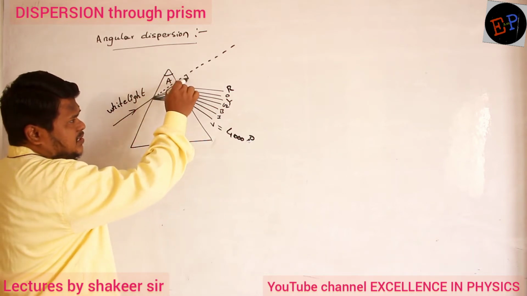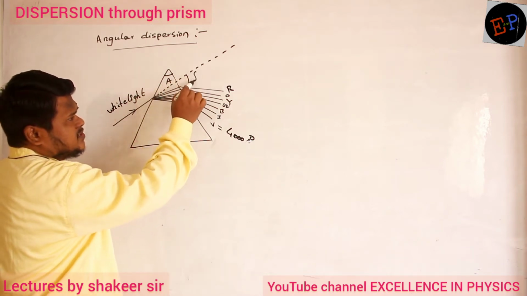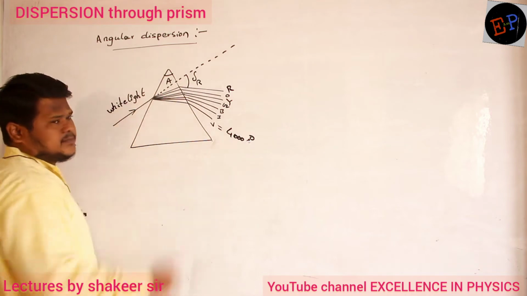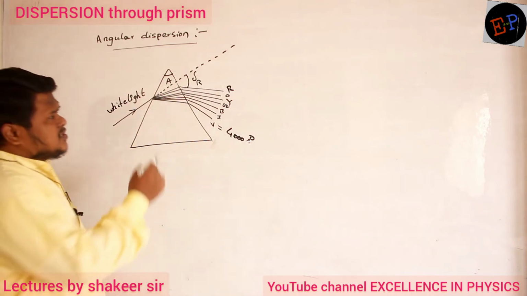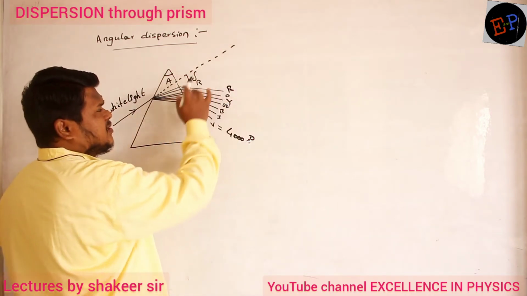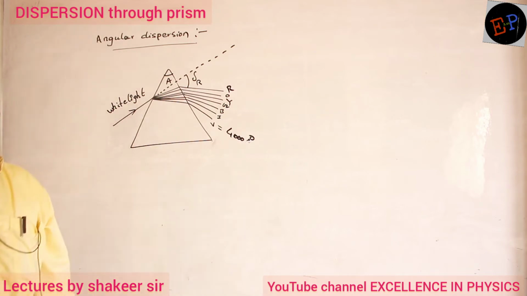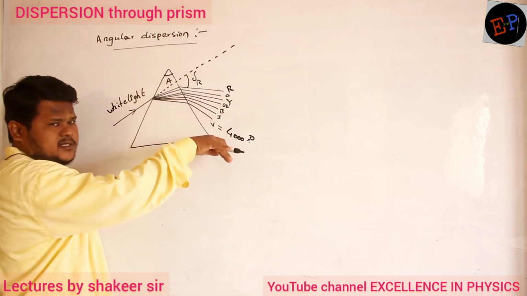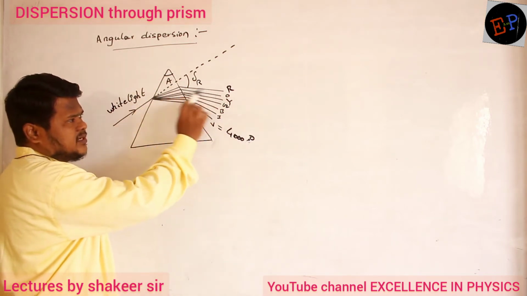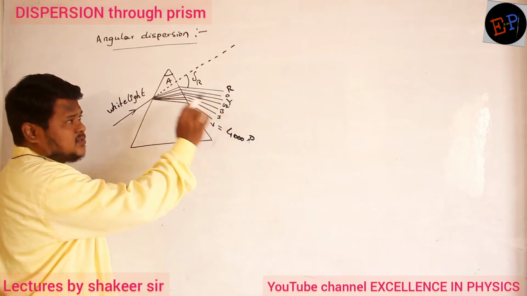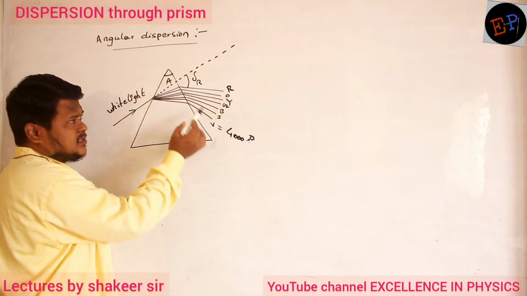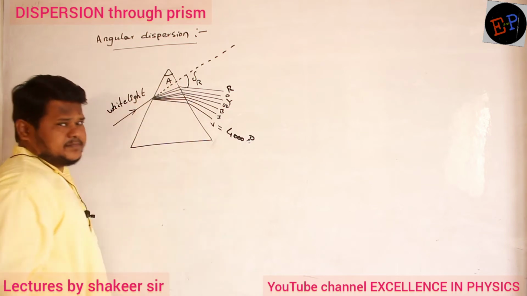So this angle, can I call it the deviation produced in red color? This is the actual direction in which light should travel if there is no prism. But because the prism is present, two refractions have taken place, and this is the final direction in which red color light is traveling. So this is the deviation produced in red color light.